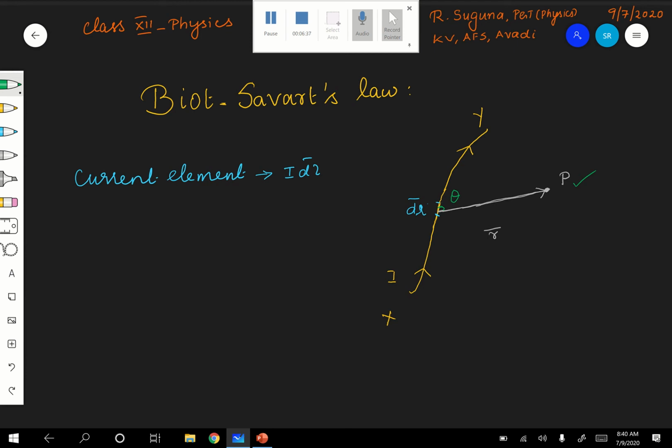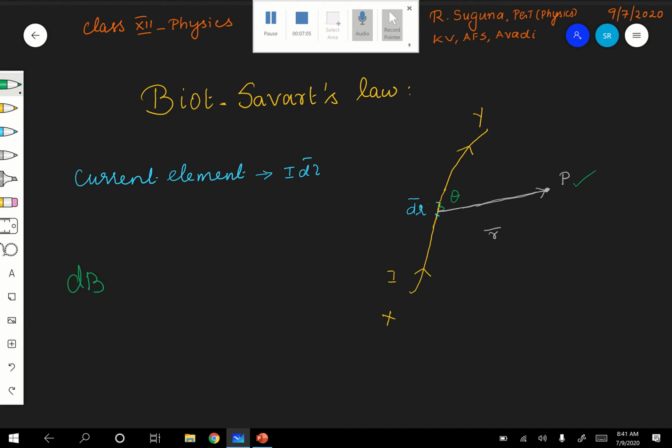Okay, simply magnetic field also means magnetic field intensity, right? So now we want to find out the magnitude first. After that, we'll go for direction. Magnitude of the magnetic field induction at P due to a very small current element. How to find out? That is given by dB.